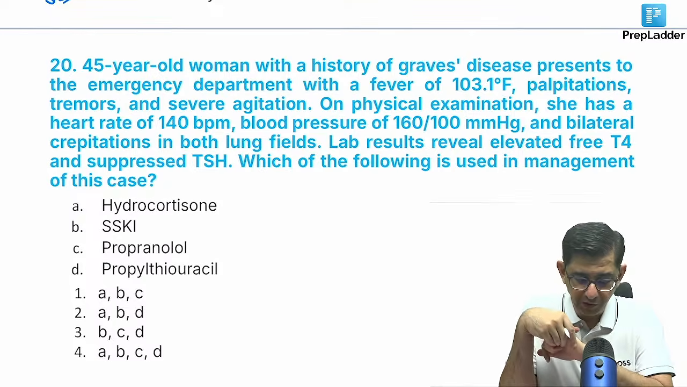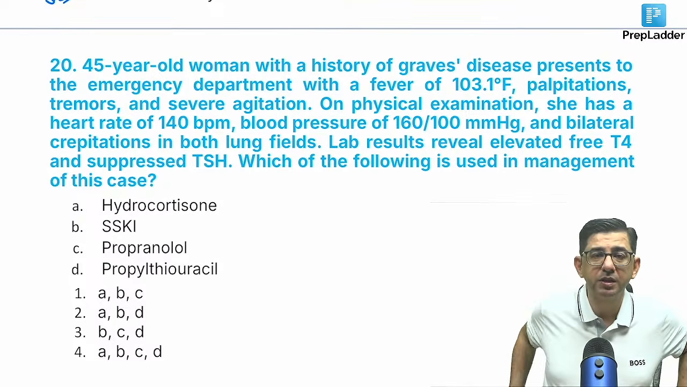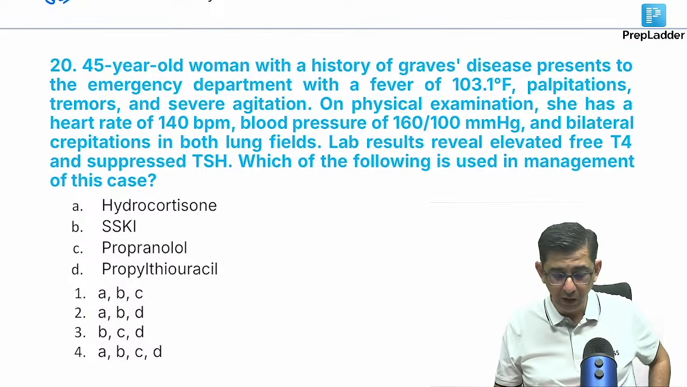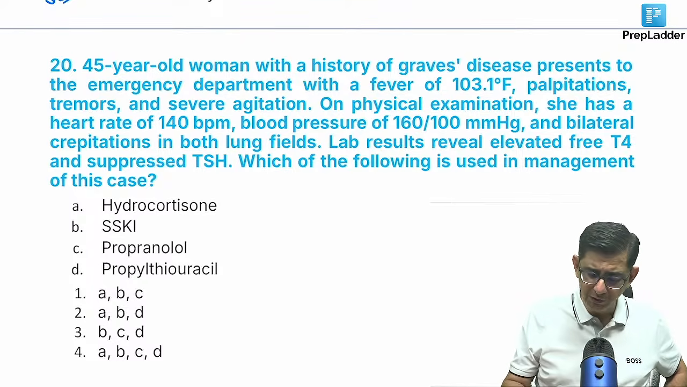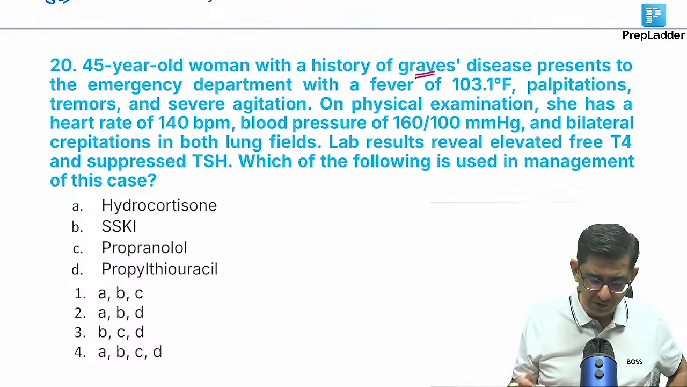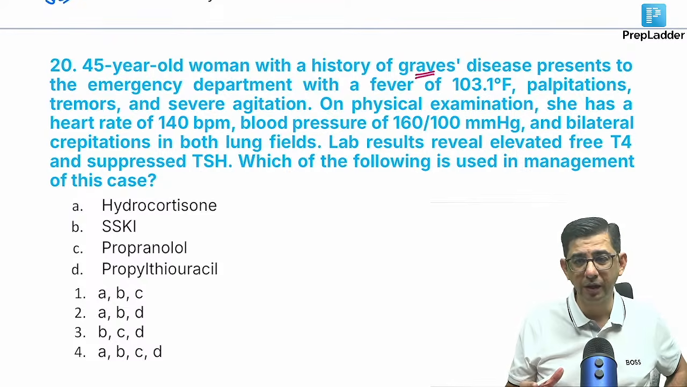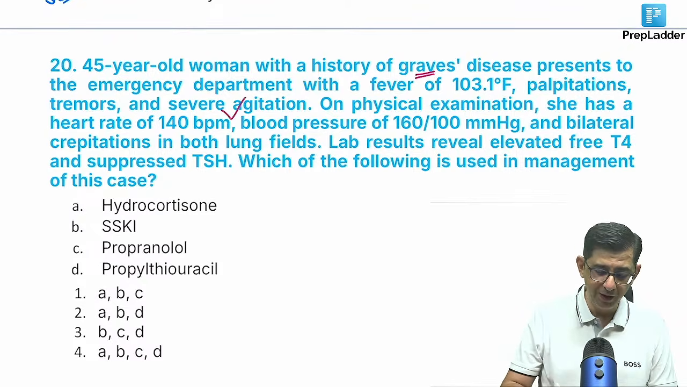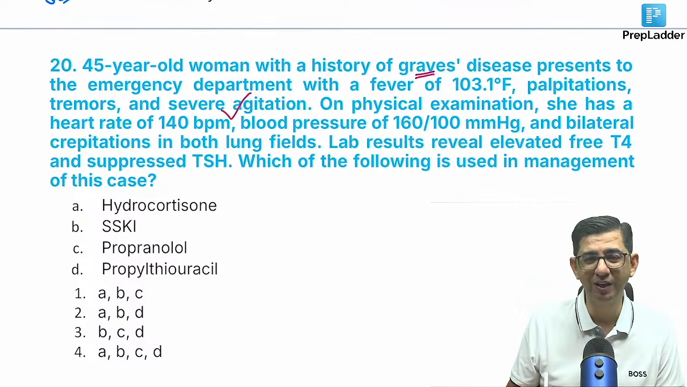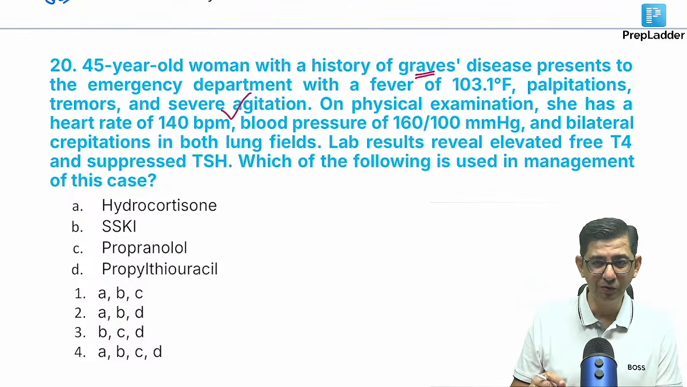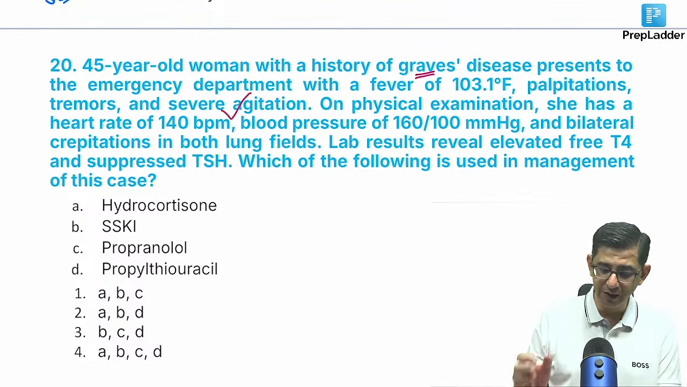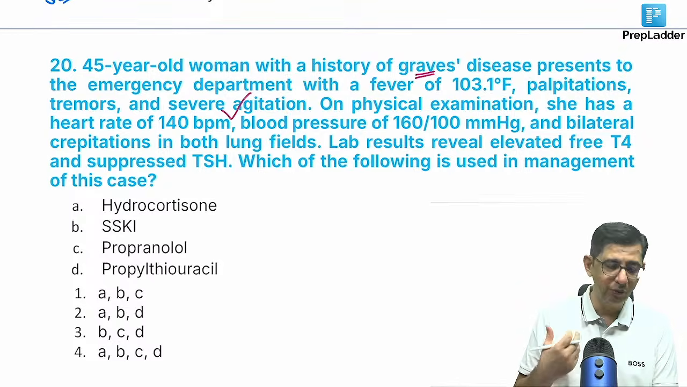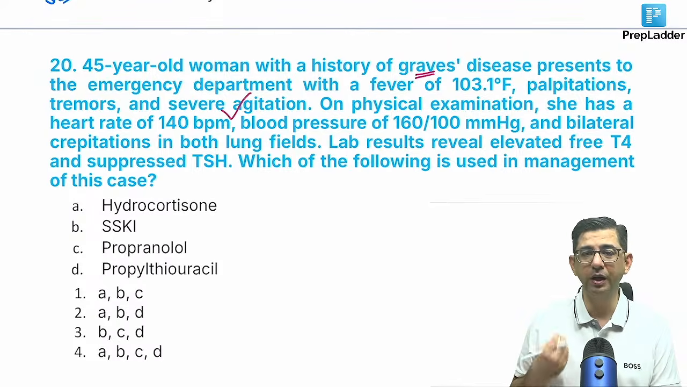This is a 45-year-old lady. She's having Graves' disease and she's coming to the ER with a fever of 103. So in Graves' disease, if you read a question where there's fever, palpitation, agitation, that means some kind of storm is happening. If I say more, the answer will become obvious. In a person with Graves' disease, there is already a sympathomimetic drive that's more, and now that sympathomimetic drive is going crazy, I would say.